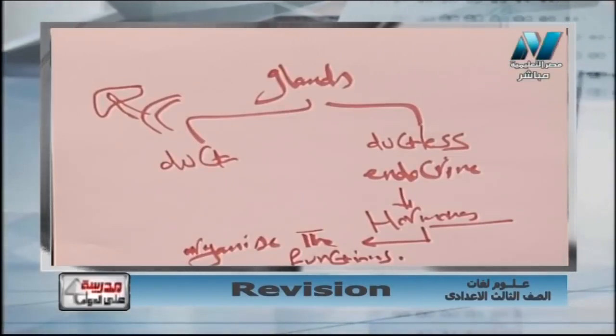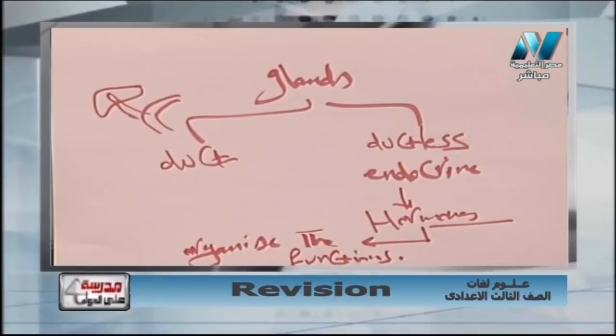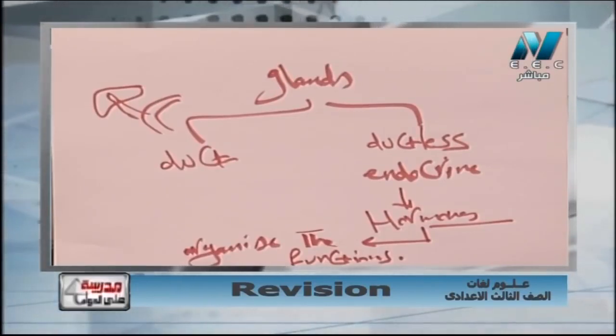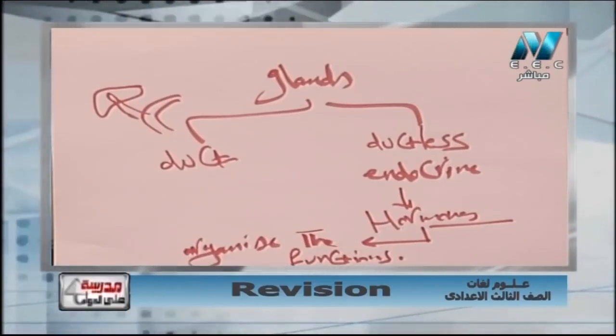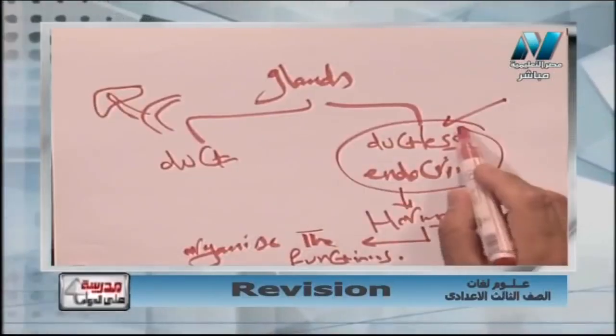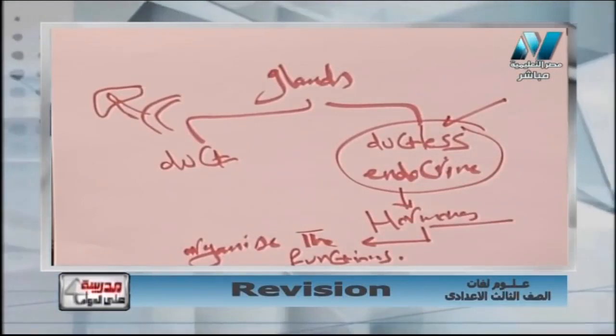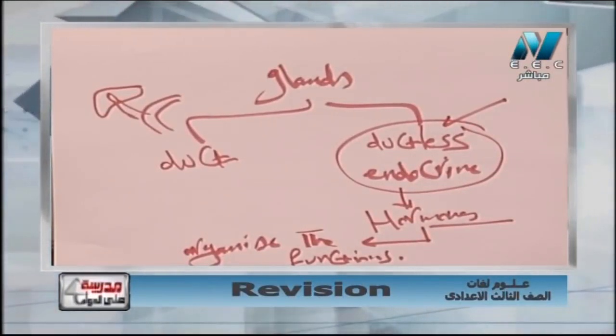عندي غدتين او نوعين من الغدد هما duct غدد قنويه، and ductless غدد لا قنويه. طب الغدد المختصه بالهرمونز هي دي اللي هنسميها ductless gland، يعني غدد لا قنويه او غدد بتفرز افرازها inside the blood directly في الدم مباشره, such as thyroid gland, such as pancreas, such as pituitary gland, such as testes, ovaries and so on. We have many glands inside our body that secrete their secretions directly to the blood.